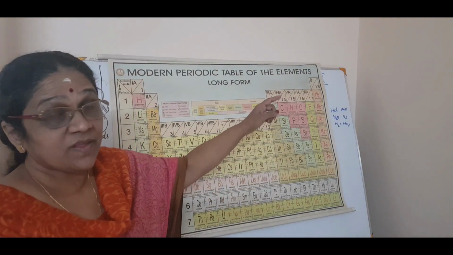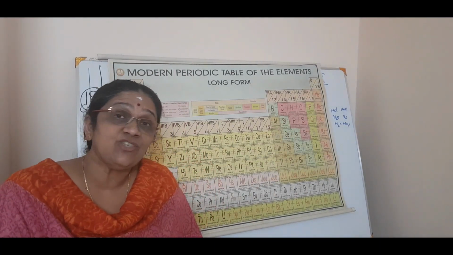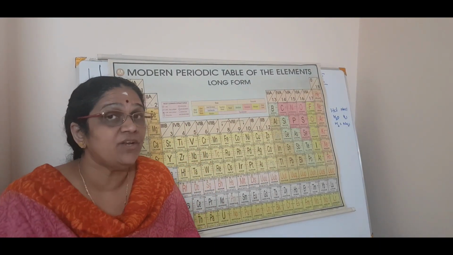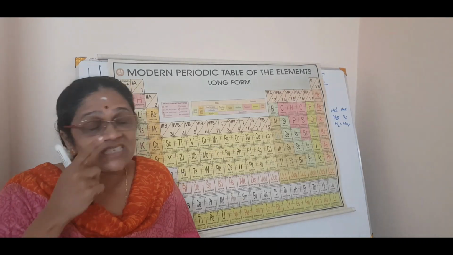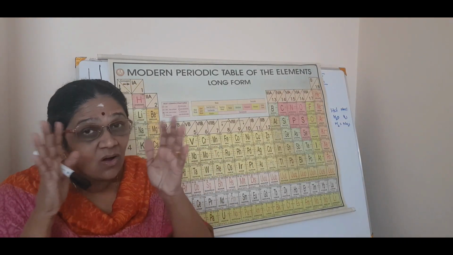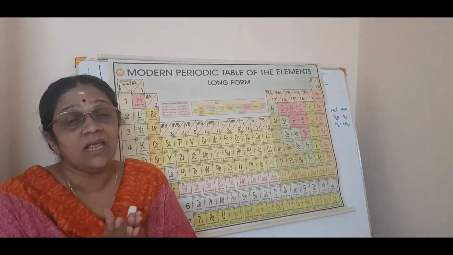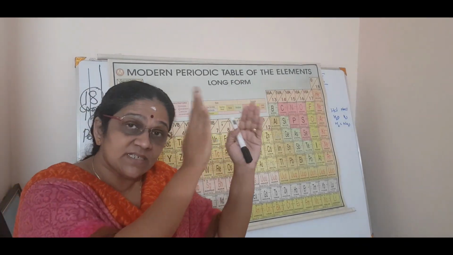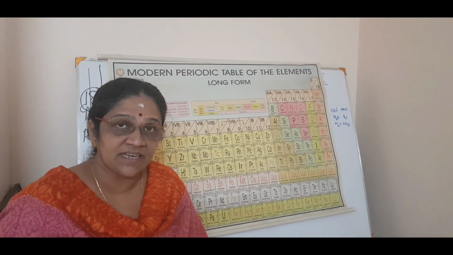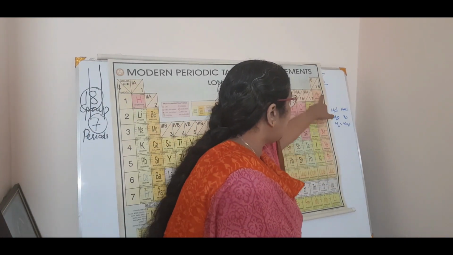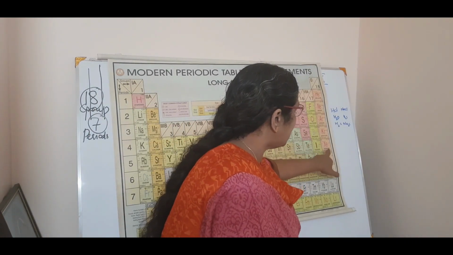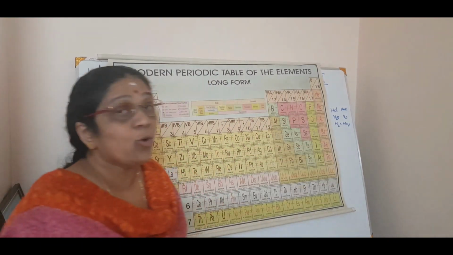Okay. Now one more thing. As we studied the achievement of Mendeleev, one point was that when noble gases were discovered, without disturbing the periodic table, he put the noble gas elements on the one end, isn't it? So that is this. See, helium, neon, argon, krypton, xenon and radon. These are all noble gases.